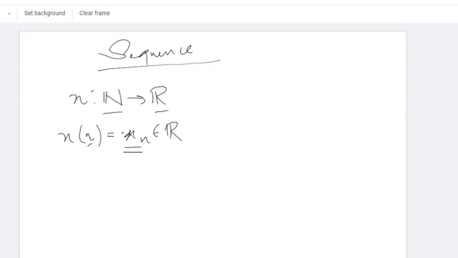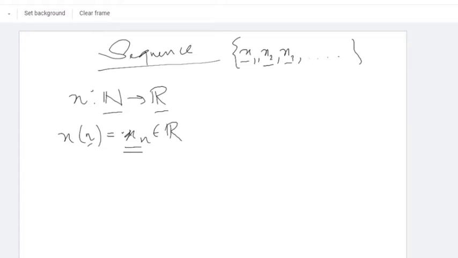This is the image of this small n, denoted by xn. So our sequence is nothing but x1, x2, x3, in this way, and these are all real numbers.